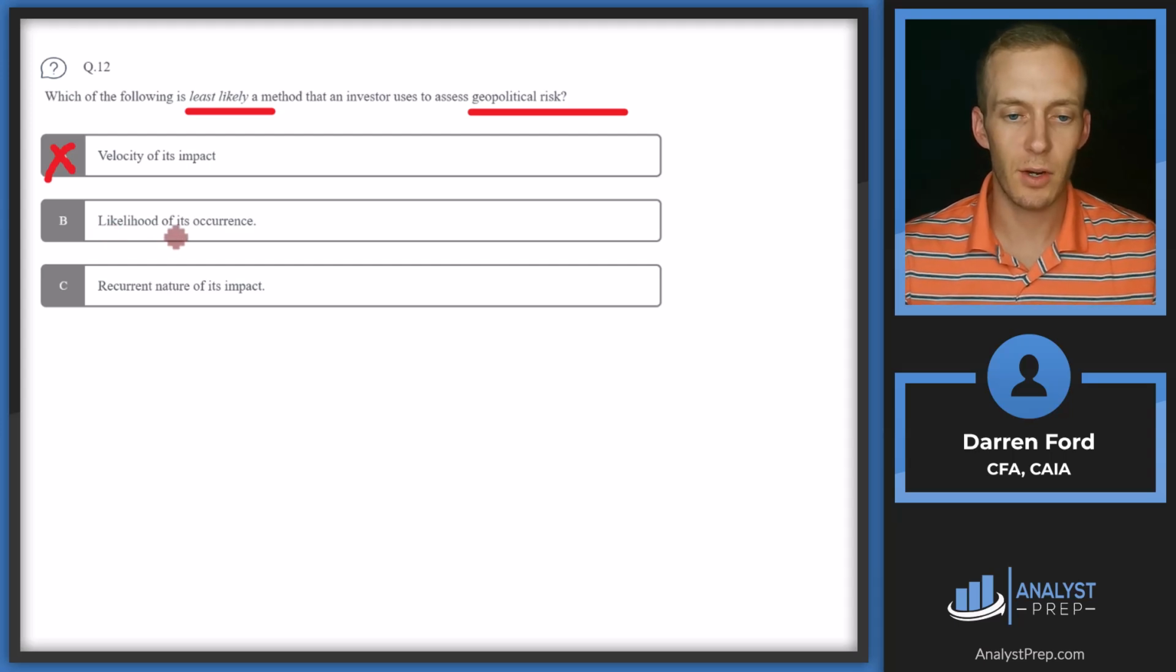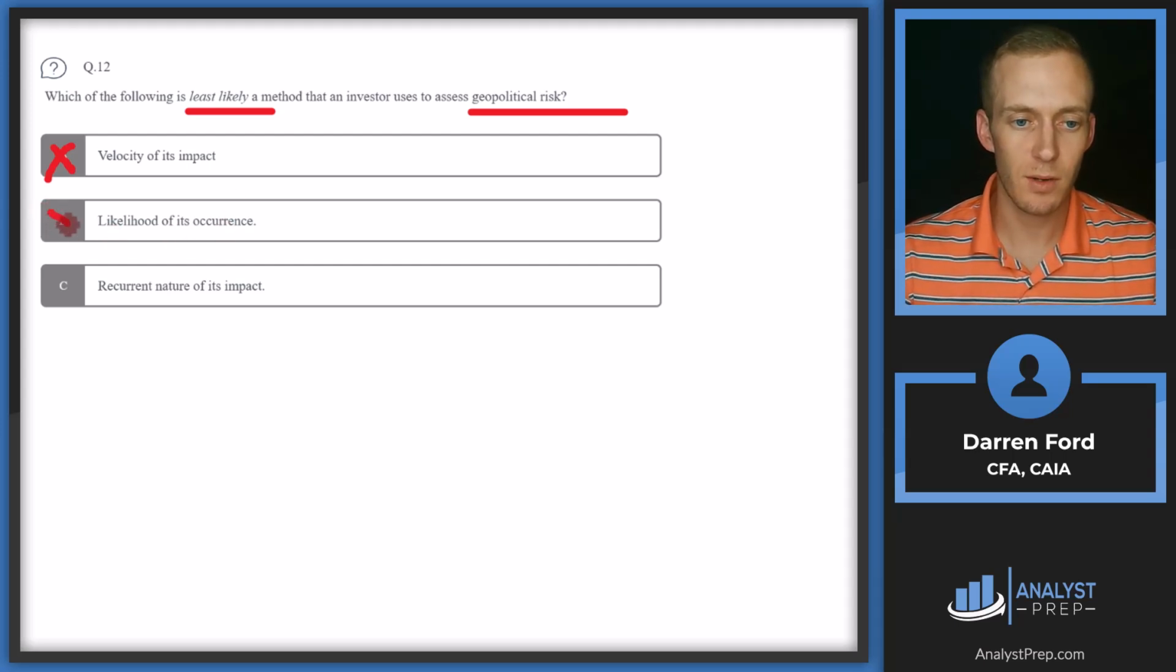B, the likelihood of its occurrence. This also sounds like it would want to be one of our criteria. We would want to know the probability of something happening, and whether that's low or high might determine how we prepare for that, whether that's in our portfolio or otherwise.